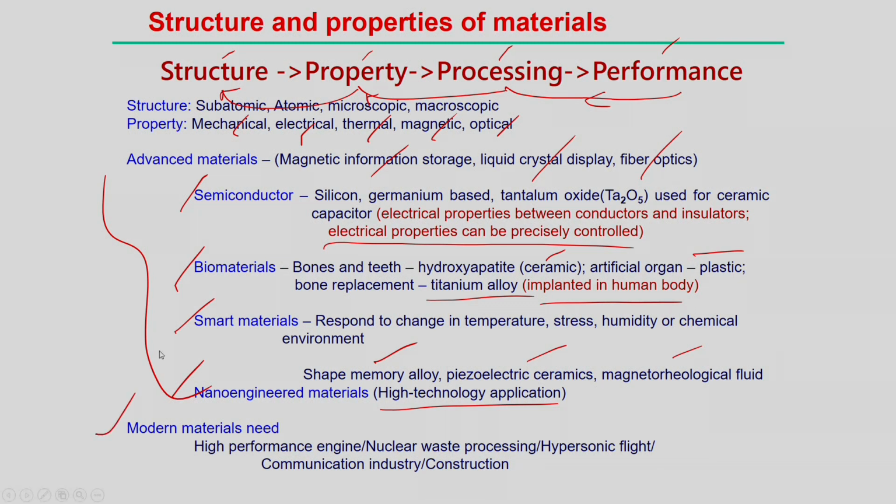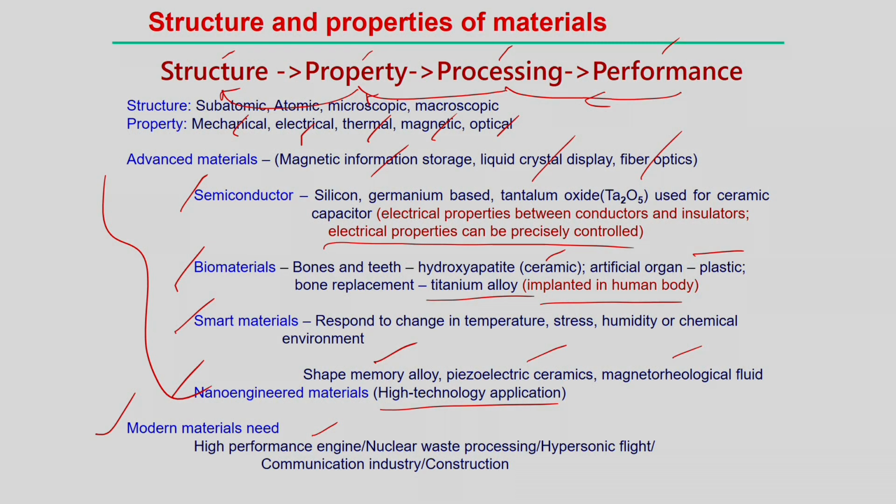But modern materials need looking for application in areas, for example, high performance engines, nuclear waste processing, hypersonic flight, the communication industry, the construction industry. People are looking for application in these areas, and from the materials point of view, development of materials is needed to fulfill this kind of demand.